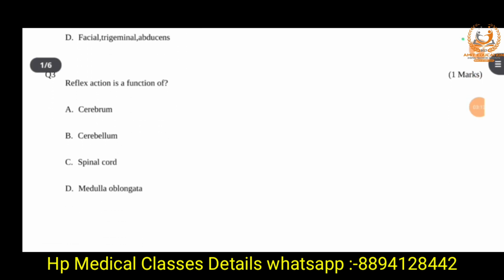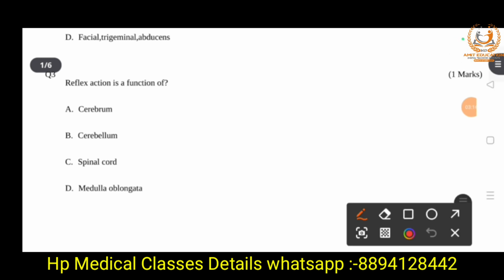So next question is, reflex action is a function of: cerebrum, cerebellum, spinal cord, or medulla oblongata. The right answer is option C, spinal cord. Reflex action is a function of the spinal cord. When a receptor is stimulated, it sends signals to the central nervous system, where the brain coordinates the response. So reflex action is an involuntary and instant movement in response to a stimulus.